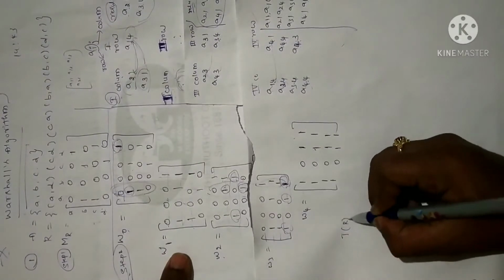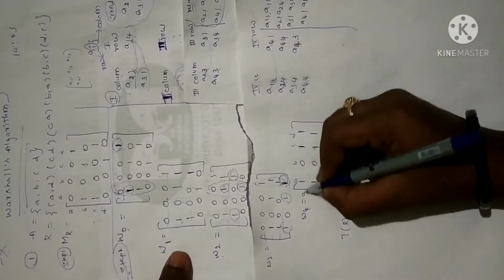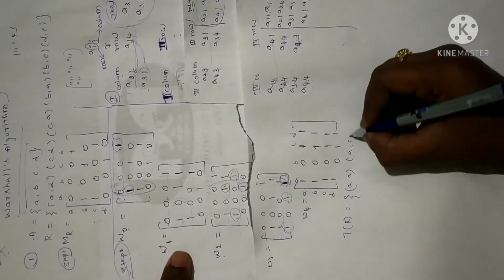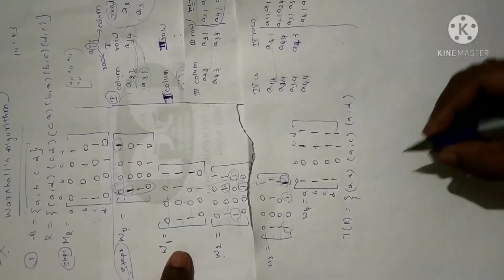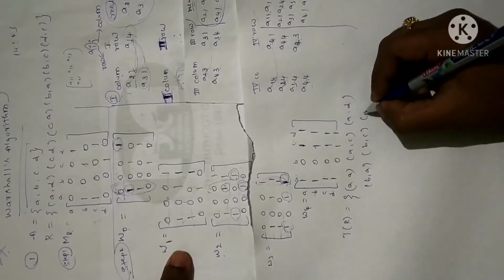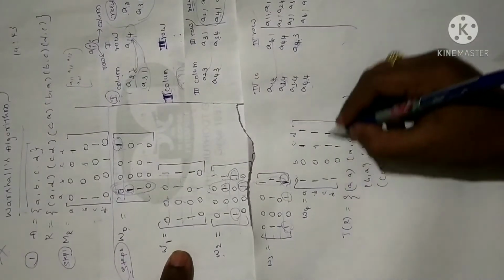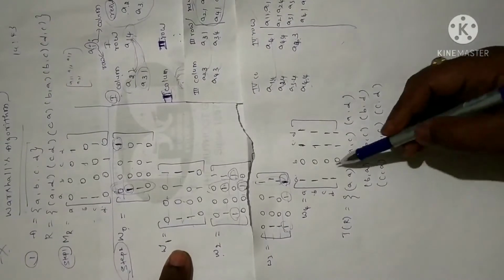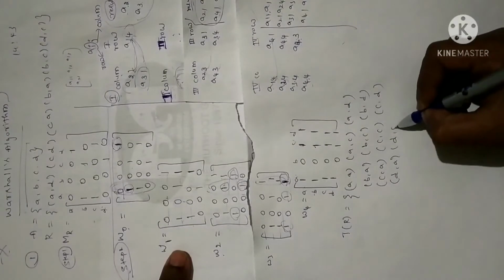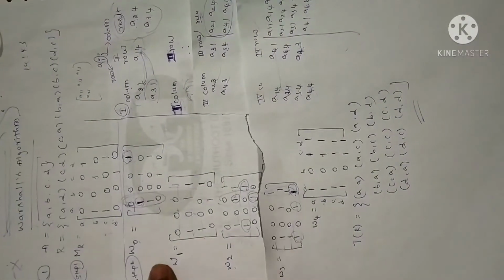Now our required transitive closure will be, this is what ABCD is. Wherever 1 is there you just keep on noting it. So A comma A, again A comma C, again A comma D. Fine. Similarly, B comma A. Next B to C. Next B to D. Similarly, C to A. C to C. Again C to D. Next D to A. D to C and D to D. So this is the required transitive closure of the given problem.